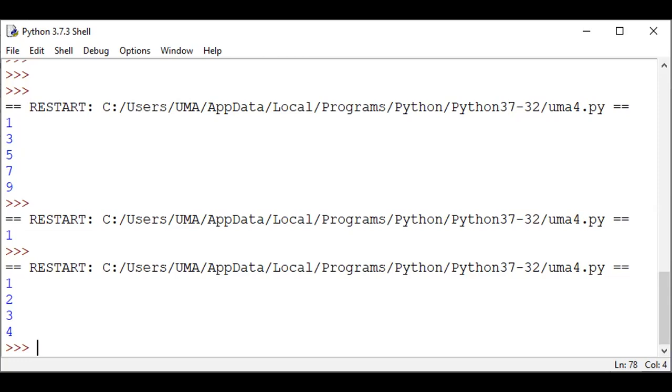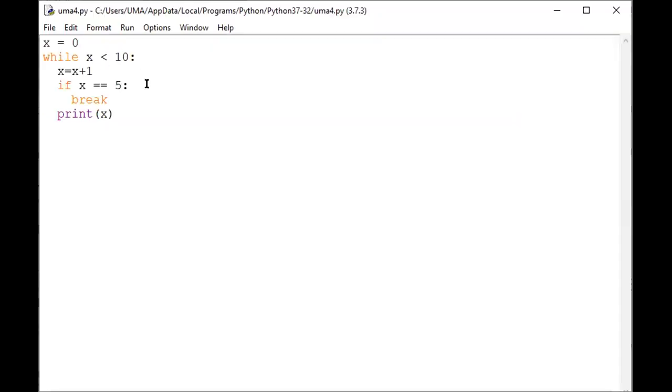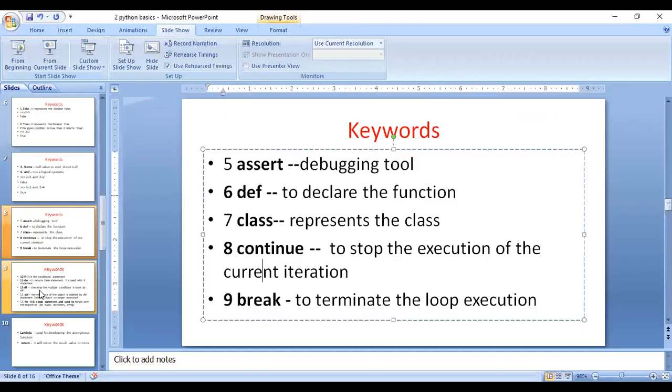Here, initially x value 1, incrementing to 2, incrementing to 3, incrementing to 4, incrementing to 5. When it comes to 5, the condition is true, then the break will execute and terminate the loop. Terminating the loop, that is a break statement. The next important keyword; there are so many keywords available.